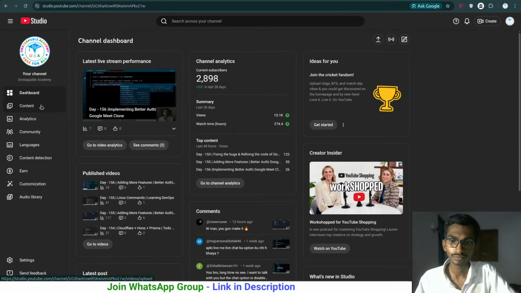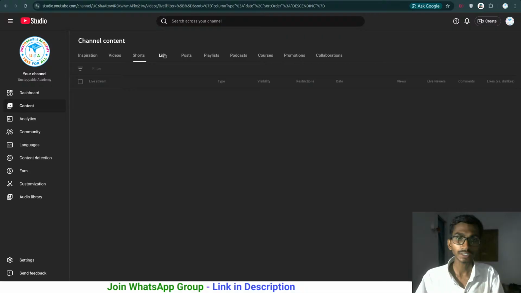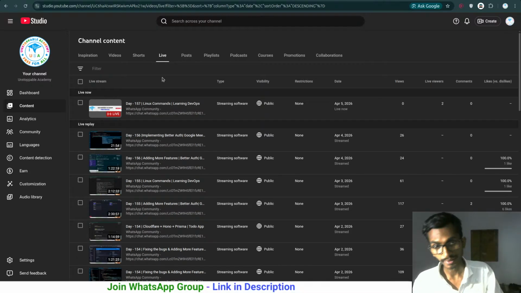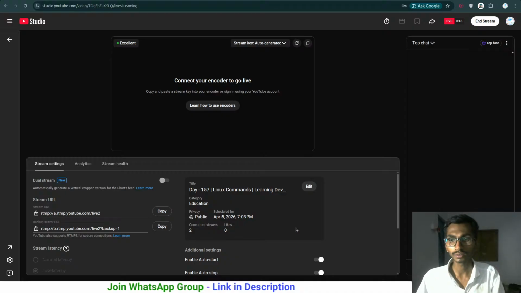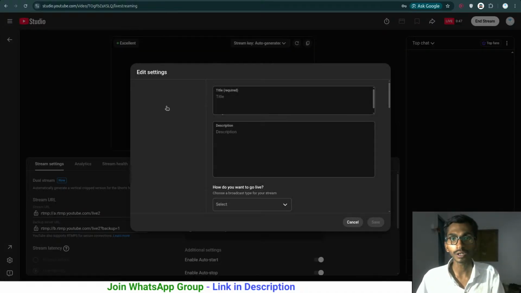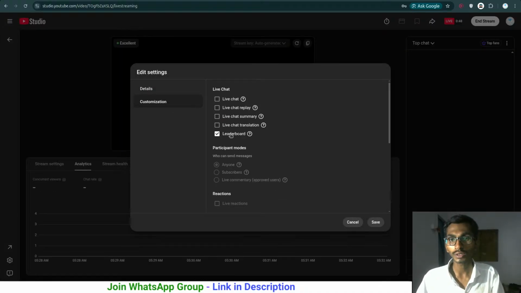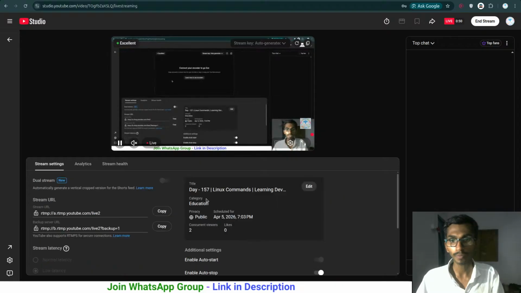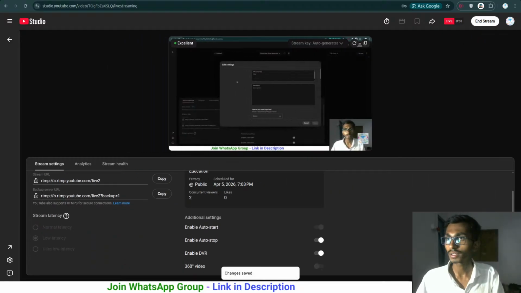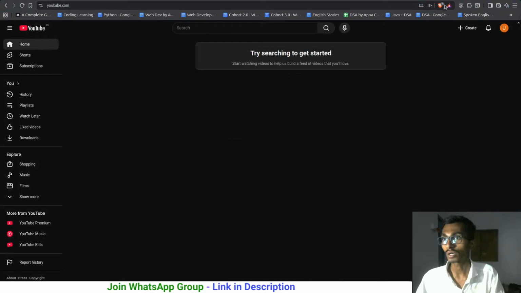Covering all the Linux commands. There are actually a lot of Linux commands that I have to go through, and I'm just learning them because I want to be good at the terminal, like how to simply work with the terminal. So I will be showing you the list of all the Linux commands that I'm going to go through, and then we will discuss exactly how they work.